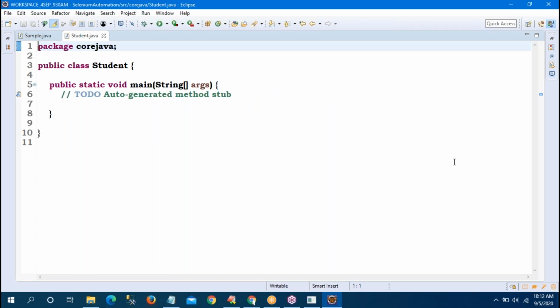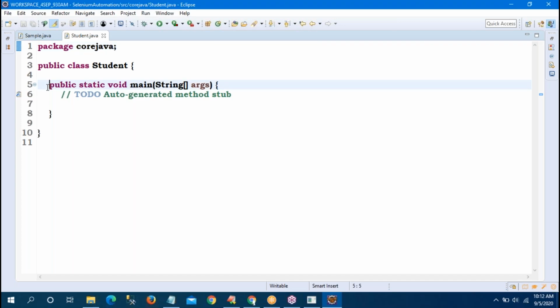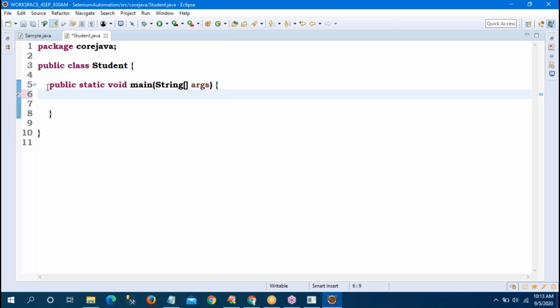That is the default method I am getting because, Shrutika, whenever I run the program, the JVM is looking for the method to execute. Suppose there are 100 lines of code, where will the JVM run the method? From the main method only it is running. That is the default method internal in the JVM.